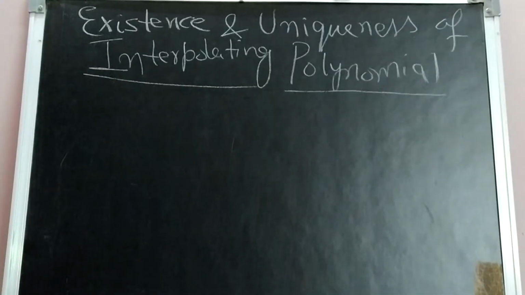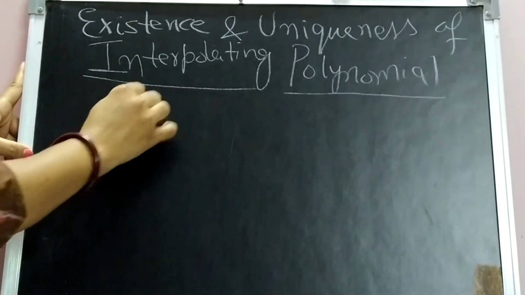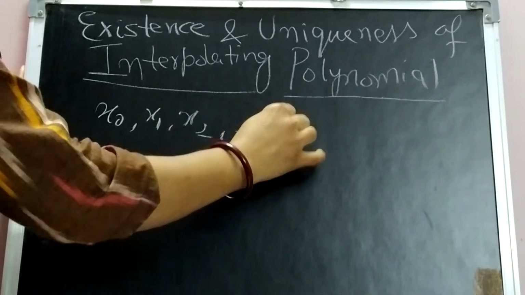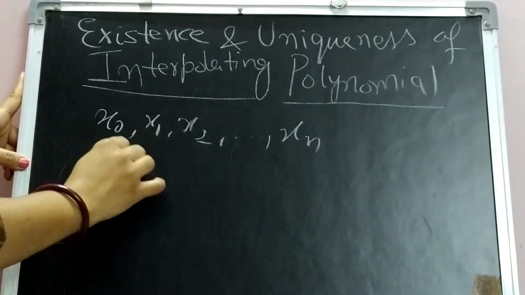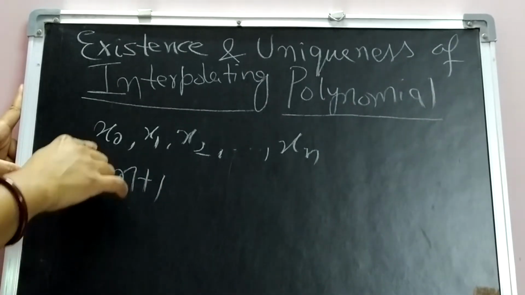Namaskar students. In this lecture we will discuss existence and uniqueness of interpolating polynomials. To discuss this we have a theorem. The theorem states that if x0, x1, x2, ..., xn are n plus 1 distinct points and f is defined